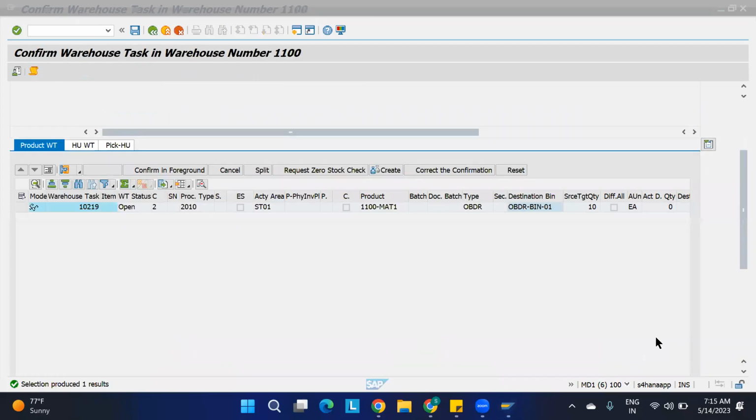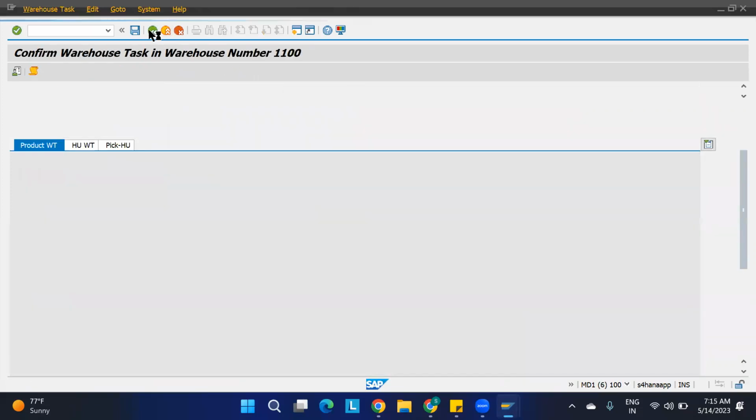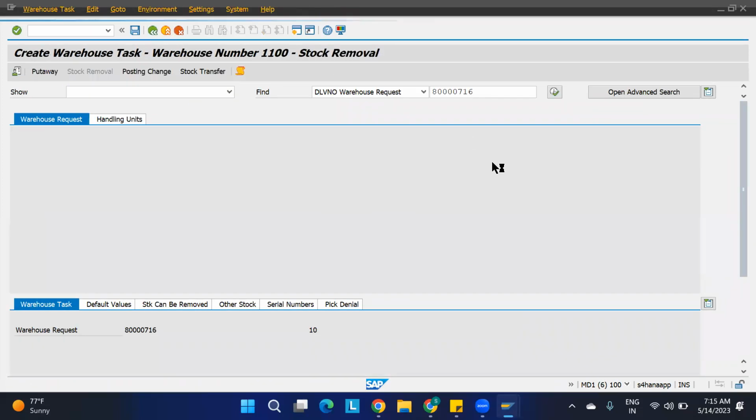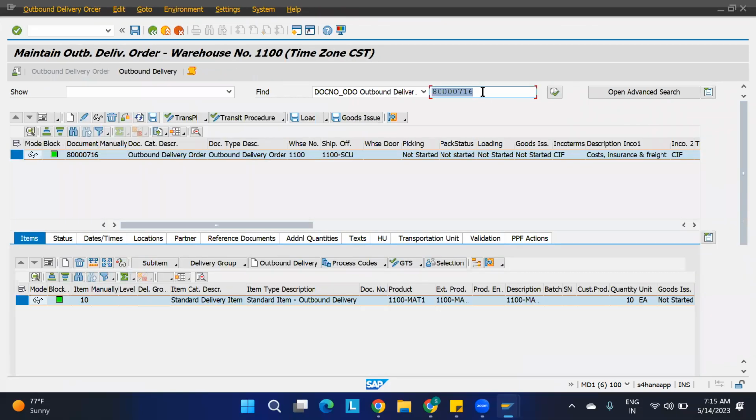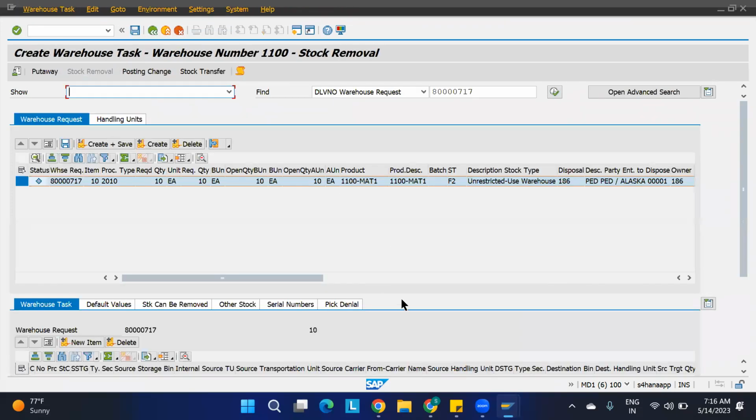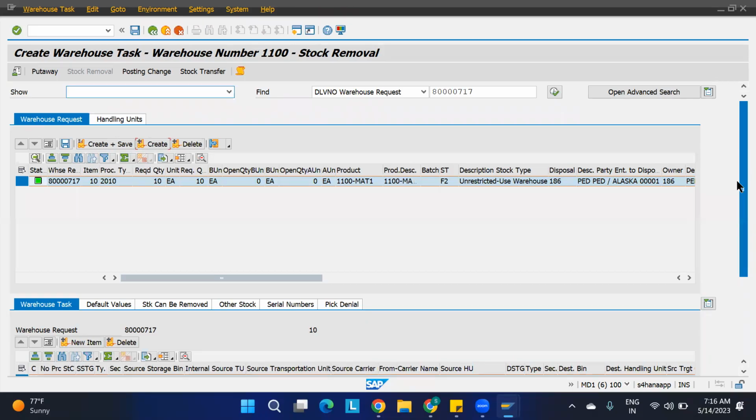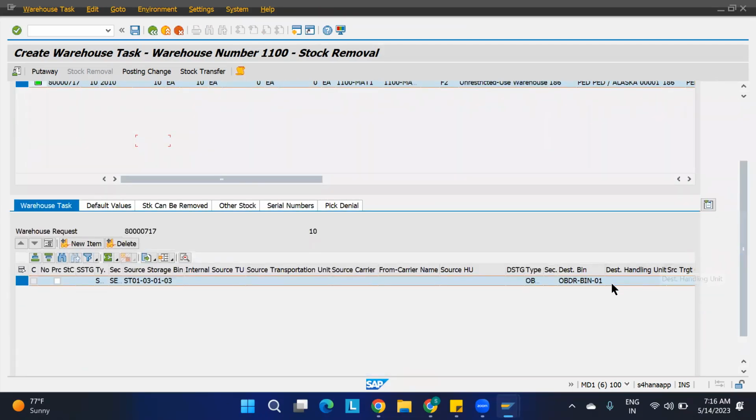Go to the outbound, go back, 717, you put it, execute. Okay, here go to the outbound delivery, follow-on functions, warehouse task. See from where to where it is moving. If it is going to the outbound door, I'll say create here. Now it will not go to the door. Again, it is going to the door.